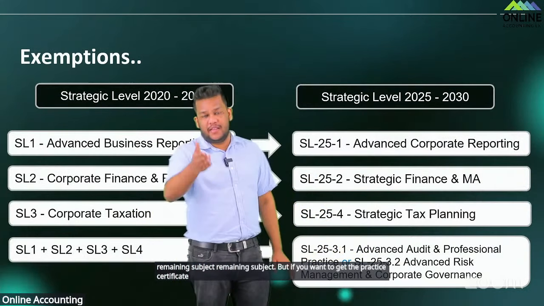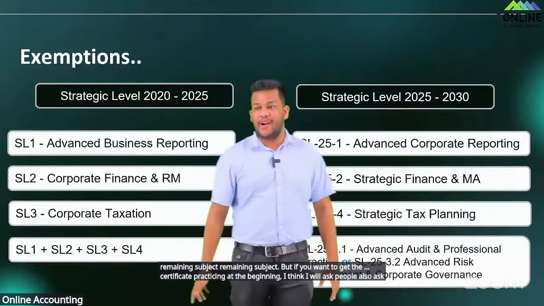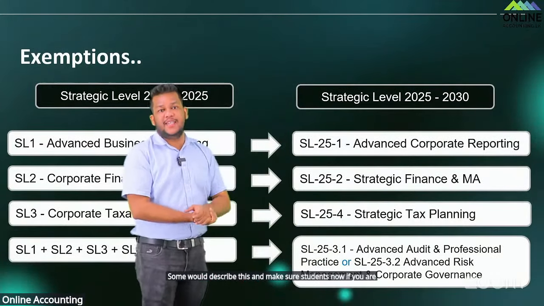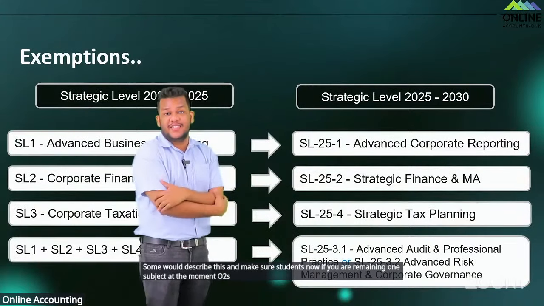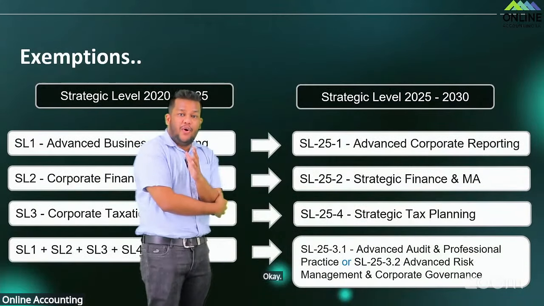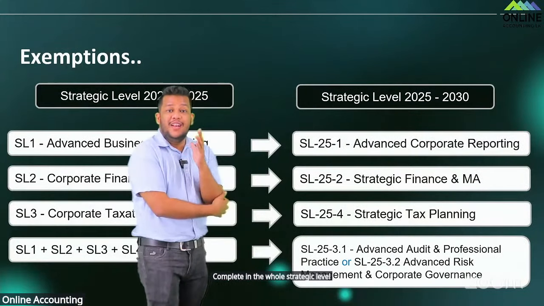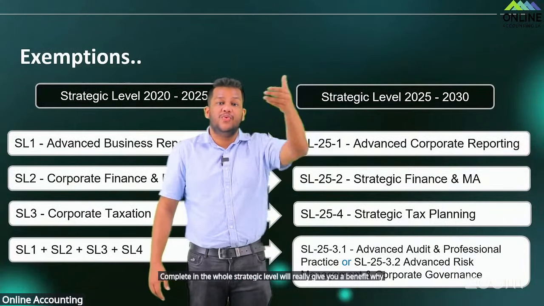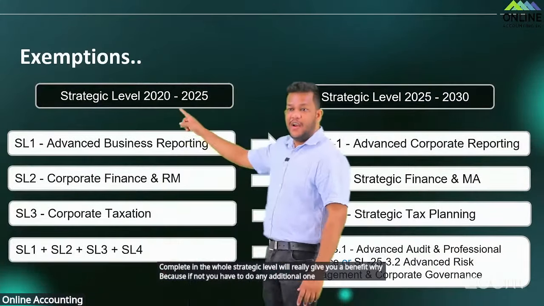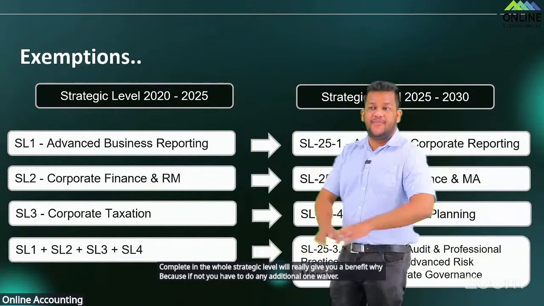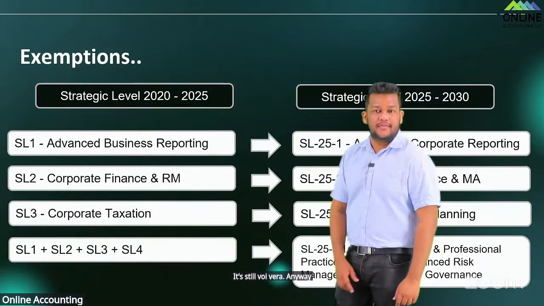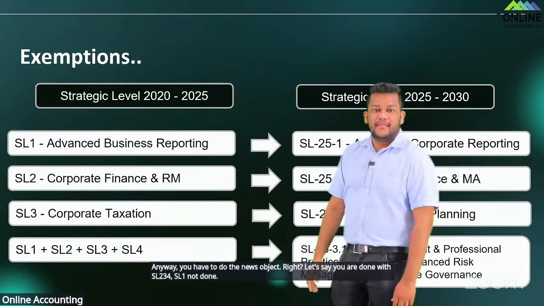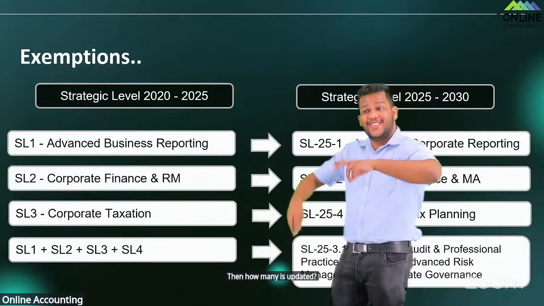Practicing certificate, I think I will ask people also to somewhat describe this and make sure students, now if you are remaining one subject at the moment or 2 subjects, let's say 3 subjects, okay, completing the whole strategic level will really give you a benefit. Why? Because if not, you have to do any additional one. දැන් හිතන්න ඔයාලට SL1 2 3 විතරයි ඉවර. Right? SL4 ඉවර කරන්නේ. Anyway, you have to do the new subject. Right? Then let's say you are done with SL2 3 4, SL1 not done. Then how many subjects? You have to do 2 subjects.